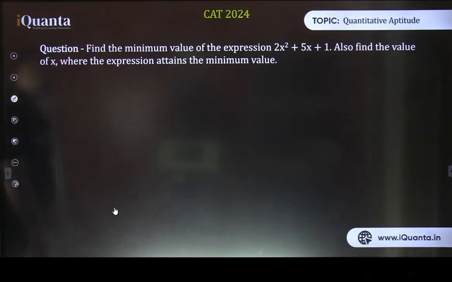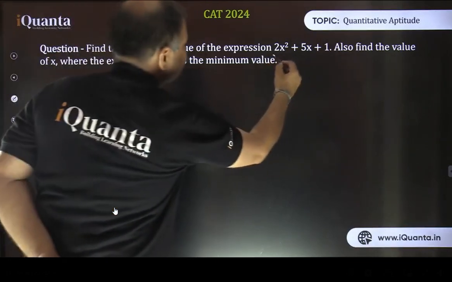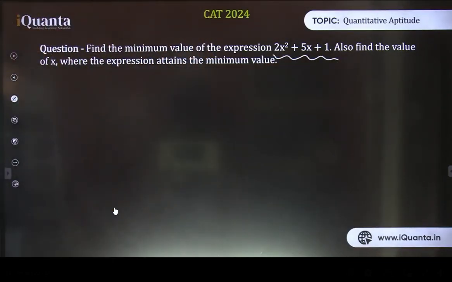So here's the first question for you. Please answer it fast. You have to find the minimum value of the expression 2x squared plus 5x plus 1, and also find the value of x where the expression attains this minimum value. It's a direct question now. Answer fast.